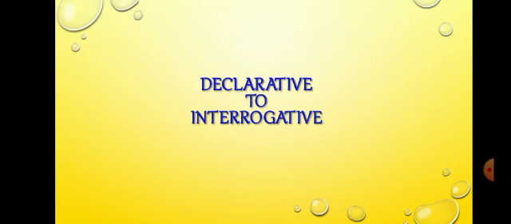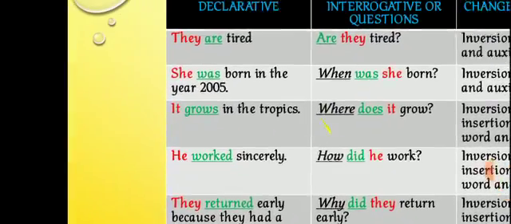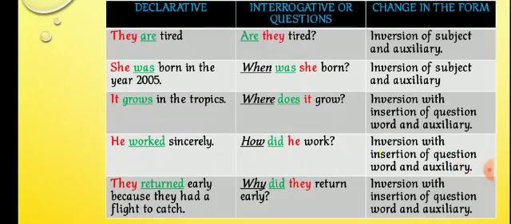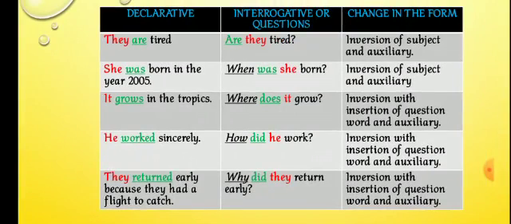Now moving on, we are going to see how declarative sentences can be changed to interrogative question form. You don't need to focus on the third column, as you are all grade 7s. Just focus on the first and second only, because the third column is what you get in the grade 8 syllabus. Declarative is the first column, then the question form they have given. They are tired. Are they tired?